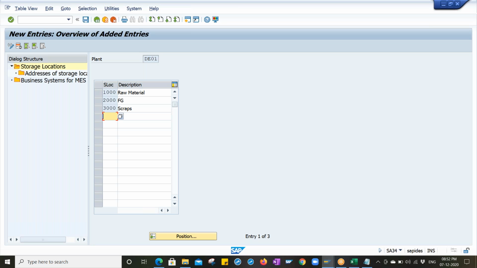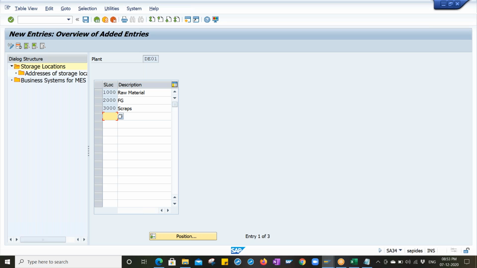You can create the storage location, but from the beginning we created a company, company code, plant, right? But what information are we entering? What will be the plant code, what will be the plant name and address? As a consultant, we don't know what the plant code will be. We should not create as per our wish in real time. We should get this information from the business; the client will provide it.